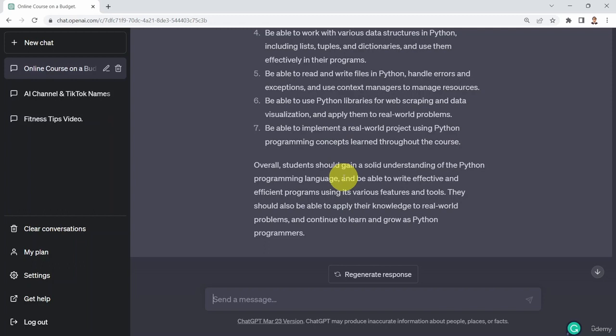Again, super powerful. Okay, what, for example, if you'd like to identify who will be your target audience for this course? So if I say, what about, let's say, the target audience?